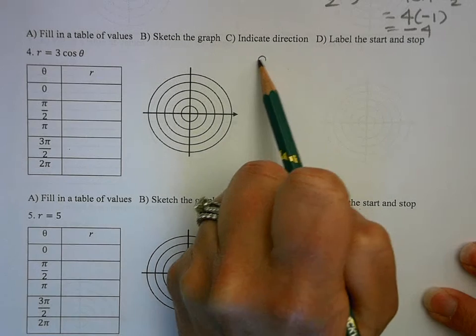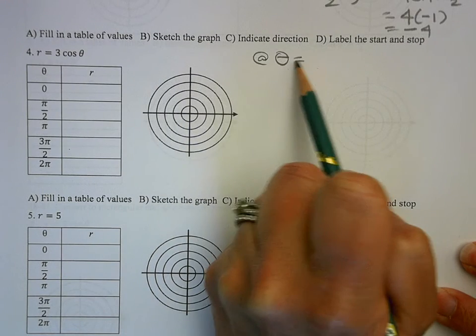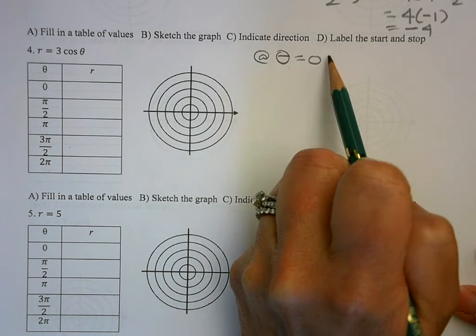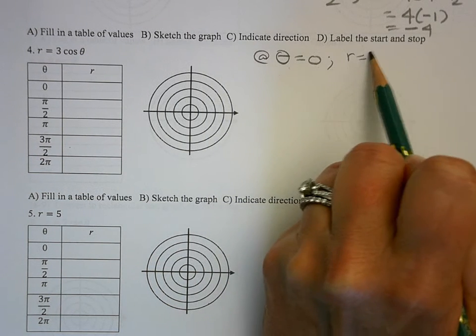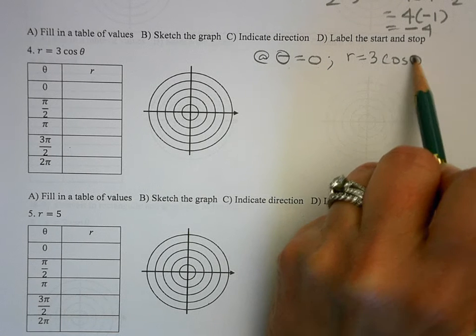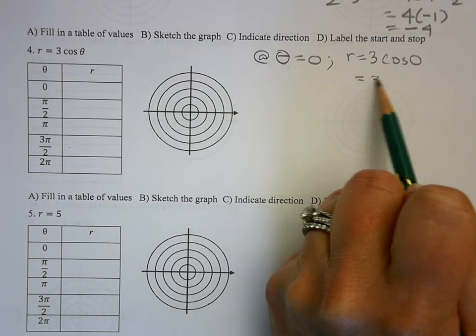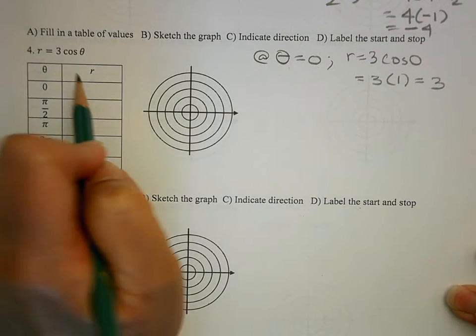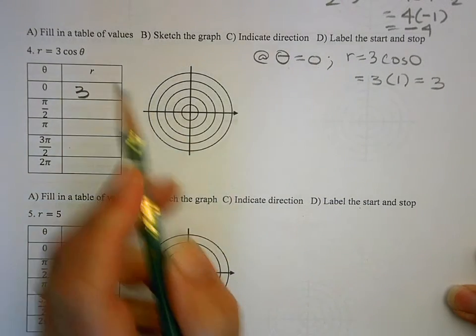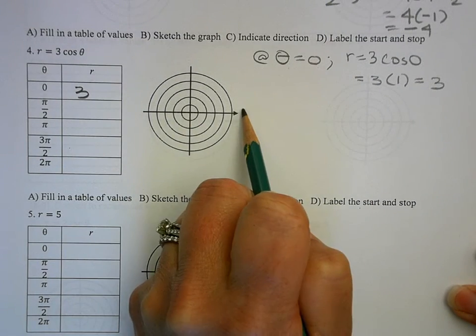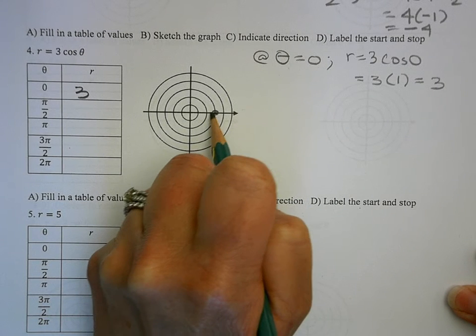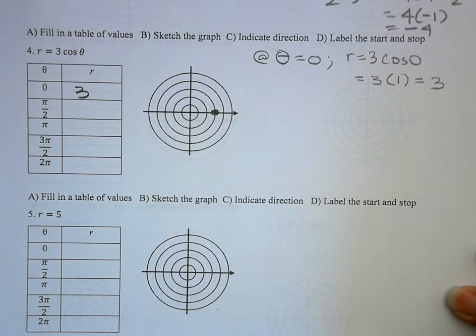So if we look at theta equal to 0, I would have r equals 3, and then replace theta with 0, so cosine of 0. I know the cosine of 0 is 1, and 3 times 1 is 3. So I would go along the radius of 3 units at theta equals 0, that would be right here, and that is my start point, right?